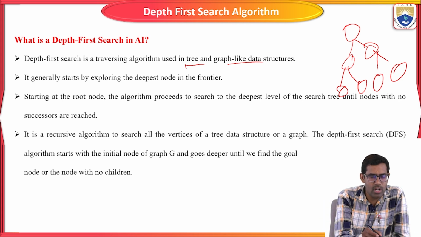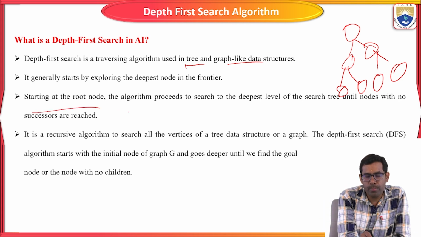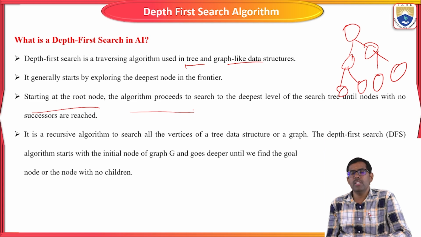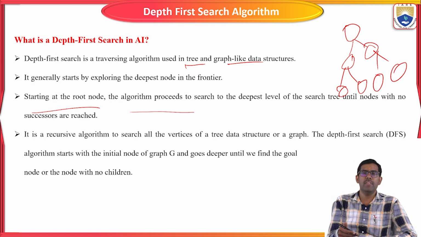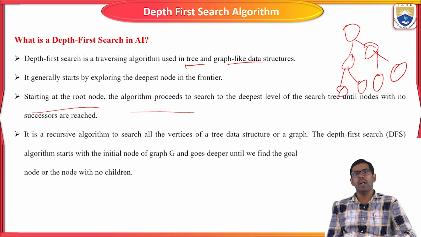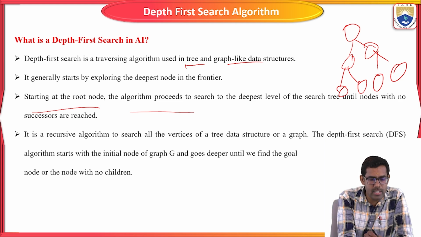The algorithm starts at the root node and proceeds to search the deepest level of the tree until nodes with no successor are reached. While you are constructing a tree, the DFS algorithm analyzes and searches the deepest nodes which come after the root node.